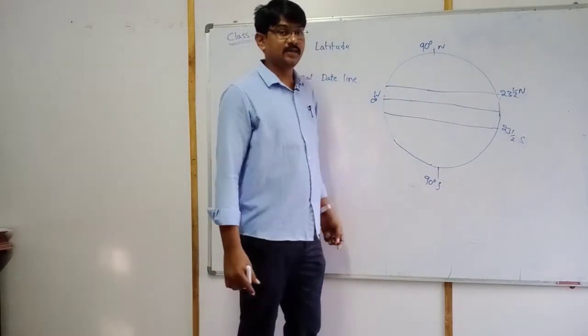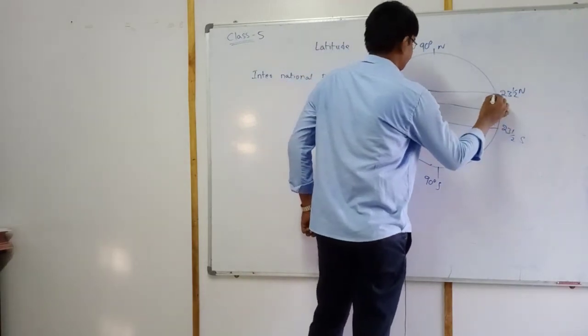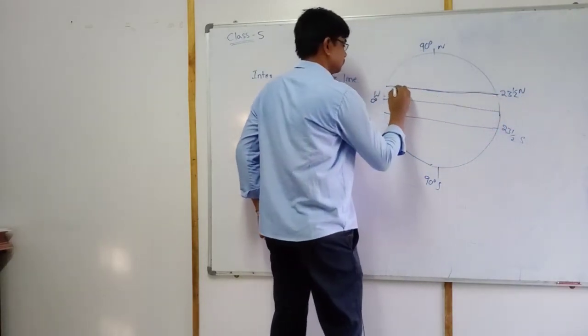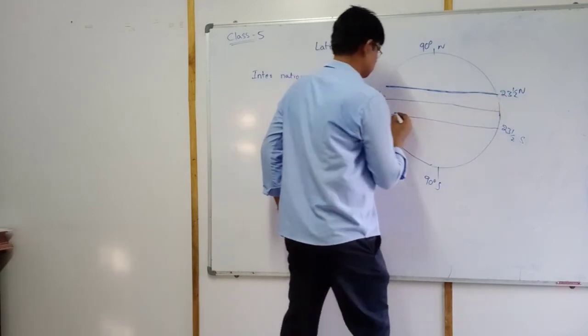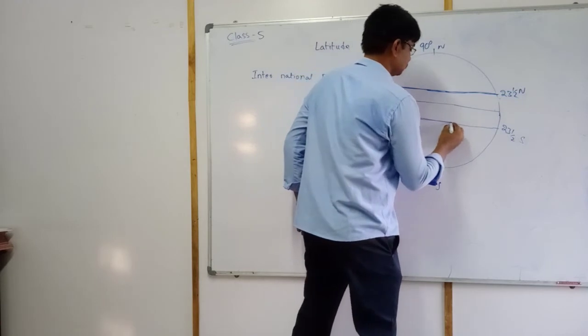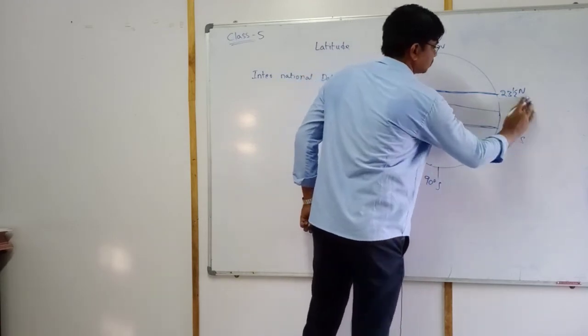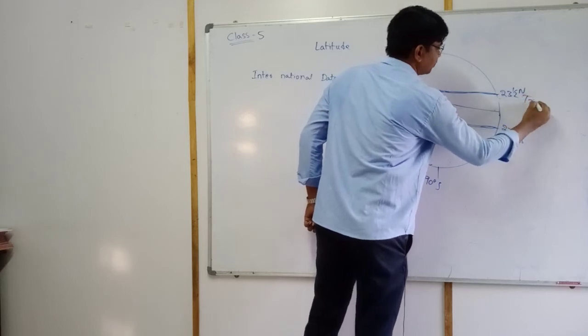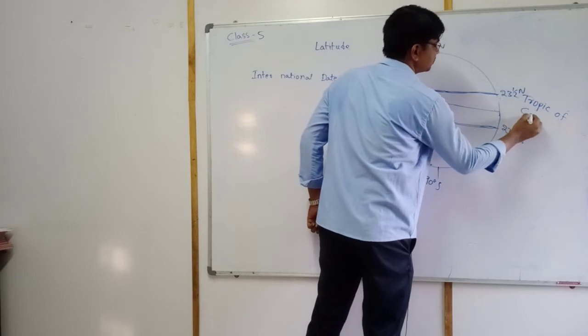This imaginary line is called Tropic of Cancer.